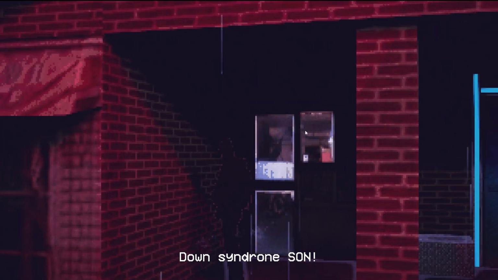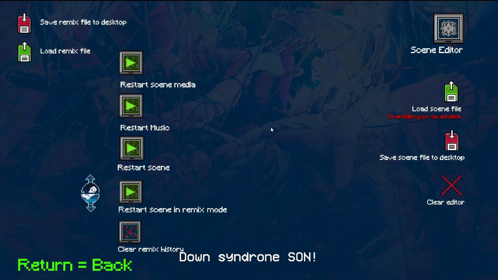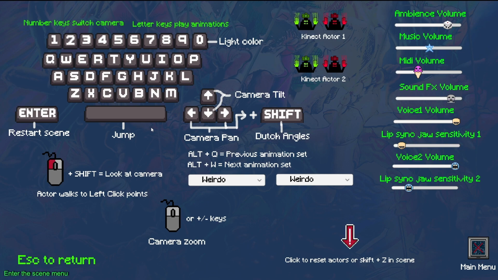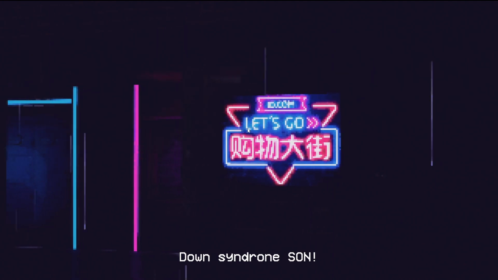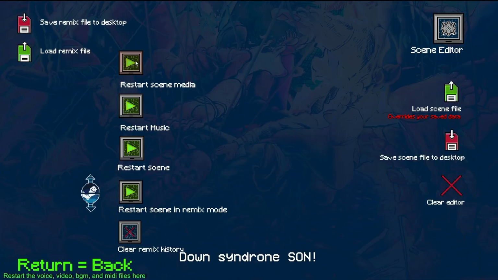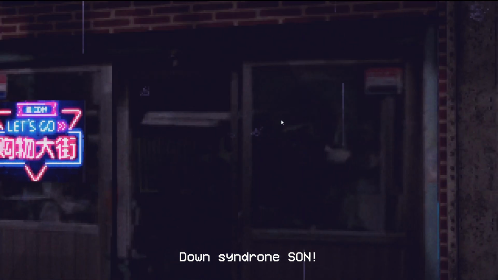Okay, so we saw that amazing drama we made. I noticed one thing. I'm gonna press escape. Here is the lip sync sensitivity for the first actor. You can tell his mouth didn't open enough, so we can adjust that. If you want to replay it again, like any scene, you press enter and go restart scene media, and it'll replay it. It does that weird line at first.